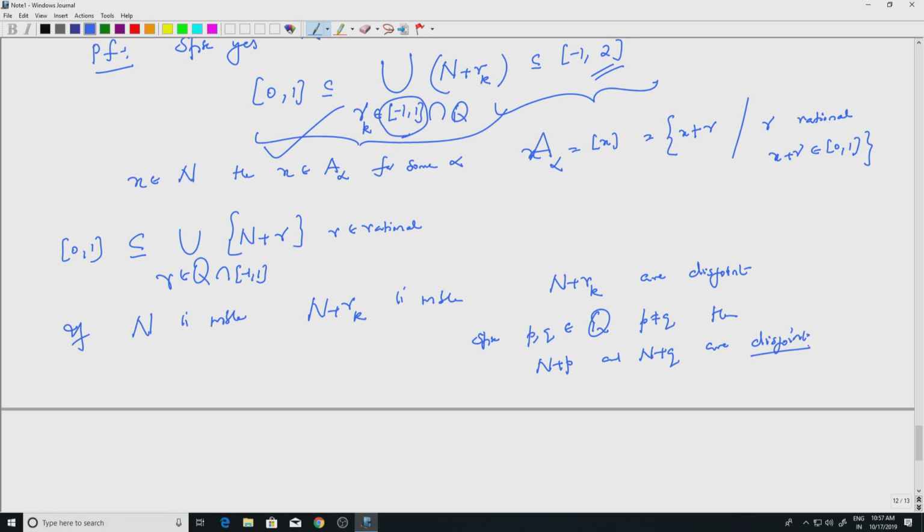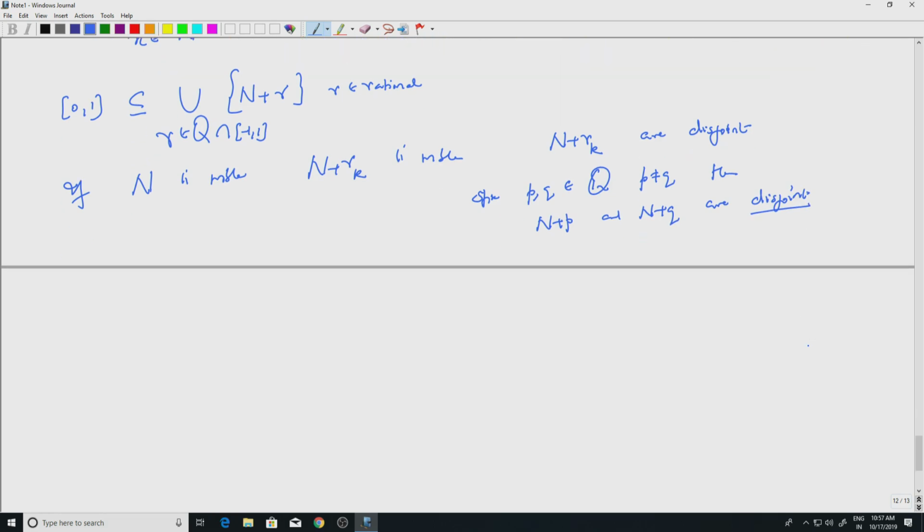Okay, let us see why that is. Suppose they are not disjoint. So I take some element x inside N plus p and inside N plus q. The intersection is not empty. What does that mean?